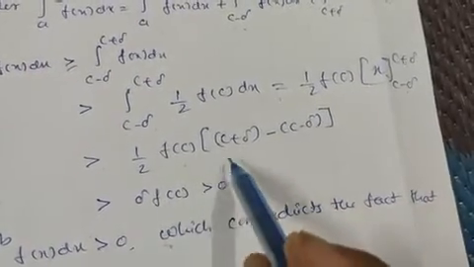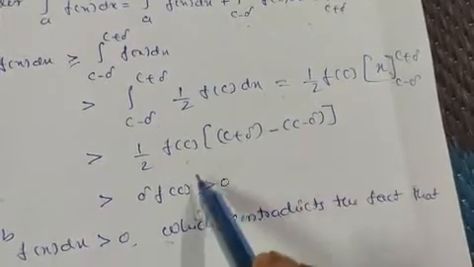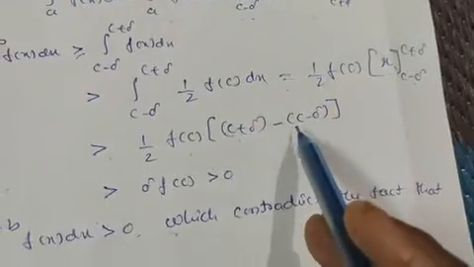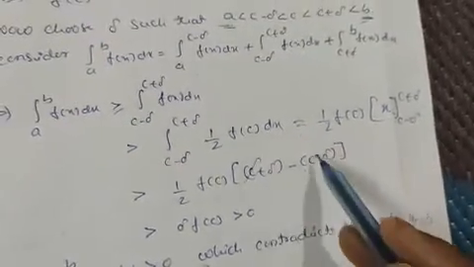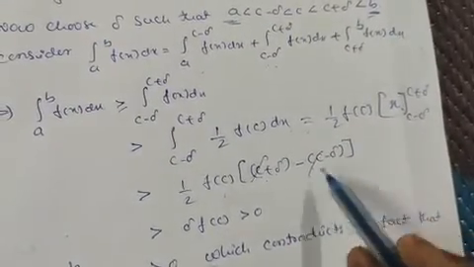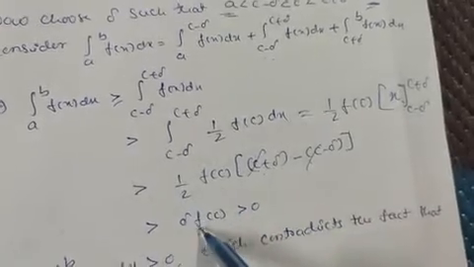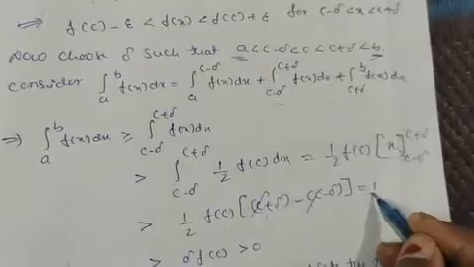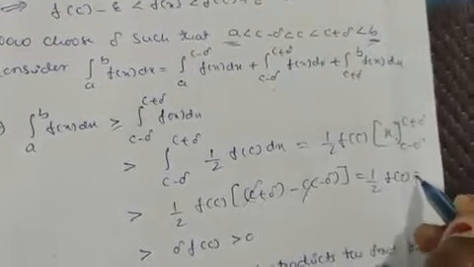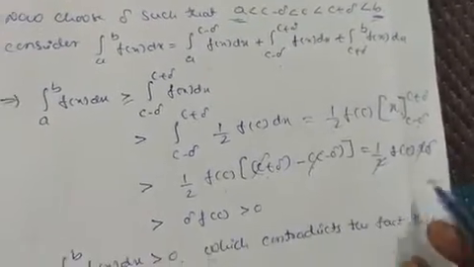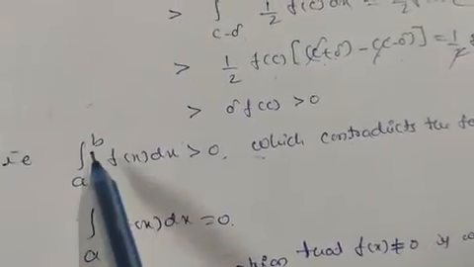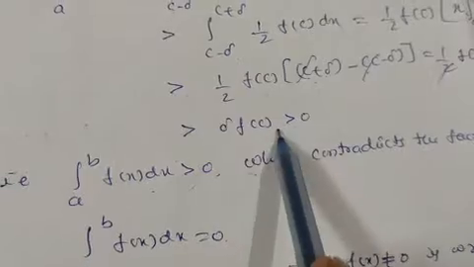If you open this bracket, c minus c gets cancelled, no? Delta plus delta is 2 delta, so the 2 also gets cancelled. It is simply delta into f of c that you will get here, that is 1 by 2 into f of c into 2 delta. The 2 also gets cancelled. It is simply delta into f of c, which is greater than 0. So the integration from a to b of f of x dx is greater than 0.